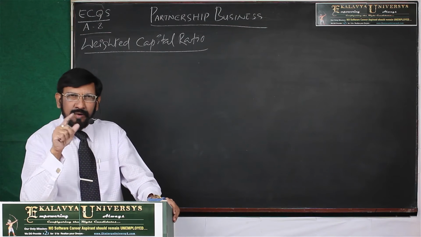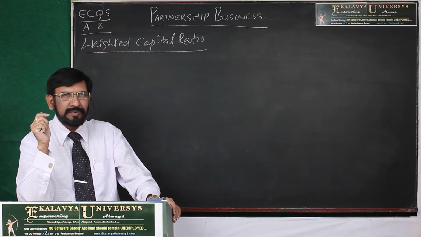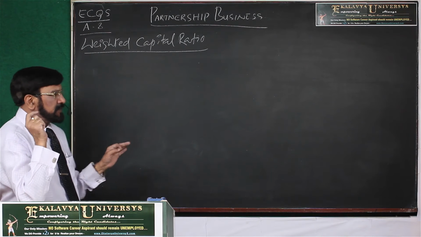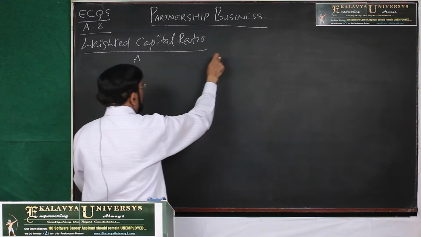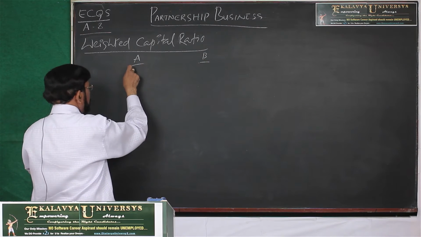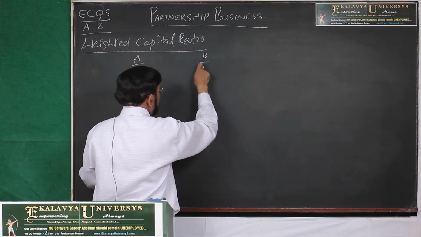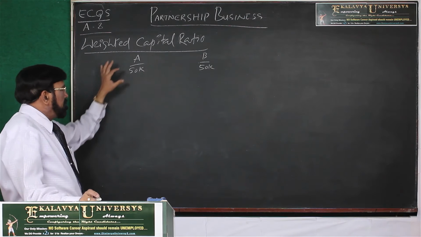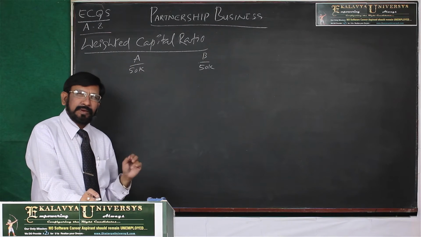Duration means how long the capital was retained. If you multiply, you can find out weighted capital ratio. This you can understand through an example only. Now, A and B are two partners in the business with 50K and 50K. In the beginning of the year, they have capitals of 50,000 each.